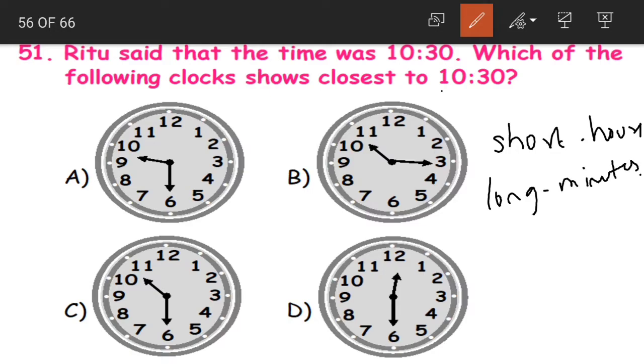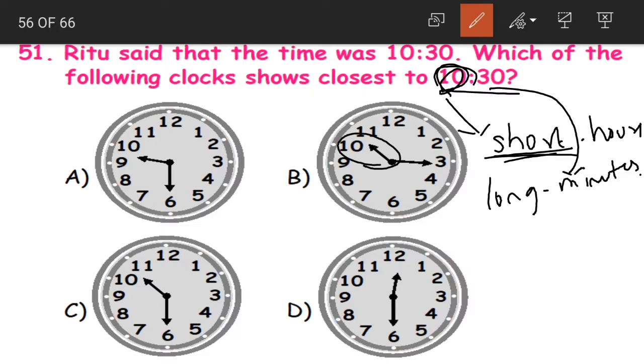Yes or no? So from 10:30, what is hours and what is minutes? 10 is for hours, 30 is minutes. 10 hours, 30 minutes. So 10 is hours, which means our short hand should be at 10. If we look at it, here we have it at 10, and even in option C we have it at 10. Here in option D it is at 12, and in option A it is at 9. So option A and option D are not our correct answers.